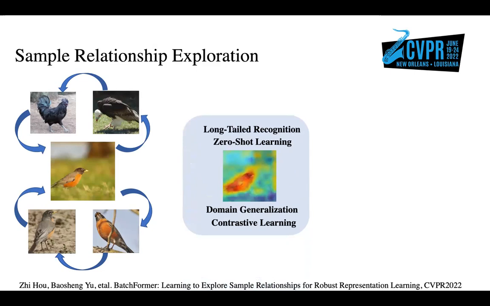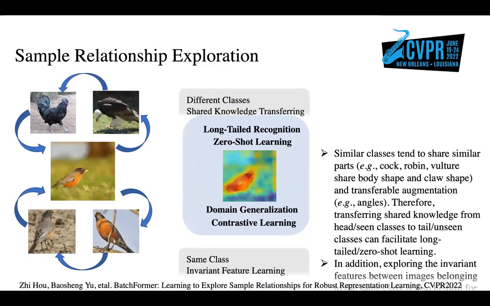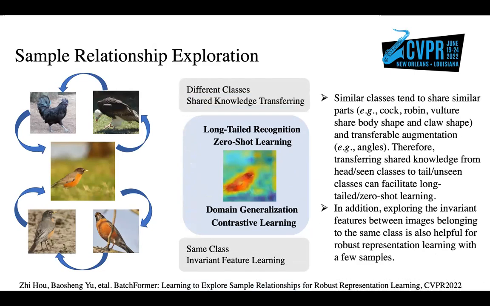As illustrated in the figure, similar classes tend to share similar parts and transferable augmentation. Therefore, transferring shared knowledge from head-seen classes to tail-unseen classes can facilitate long-tailed zero-shot learning. In addition, exploring the invariant features between images belonging to the same class is also helpful for robust representation learning